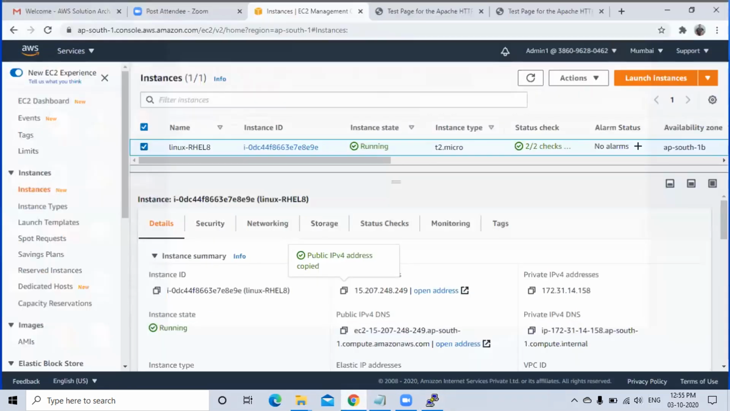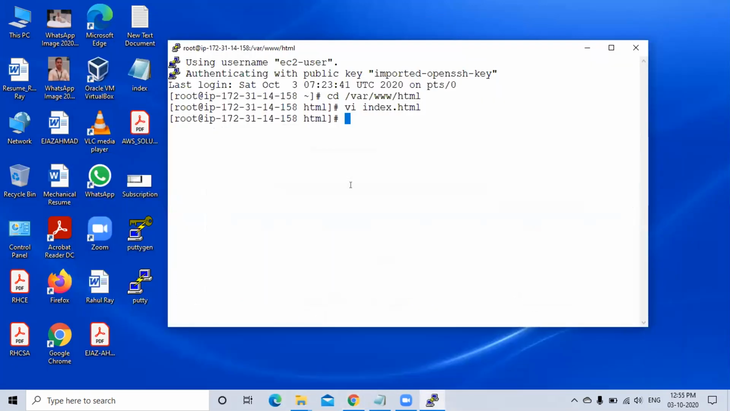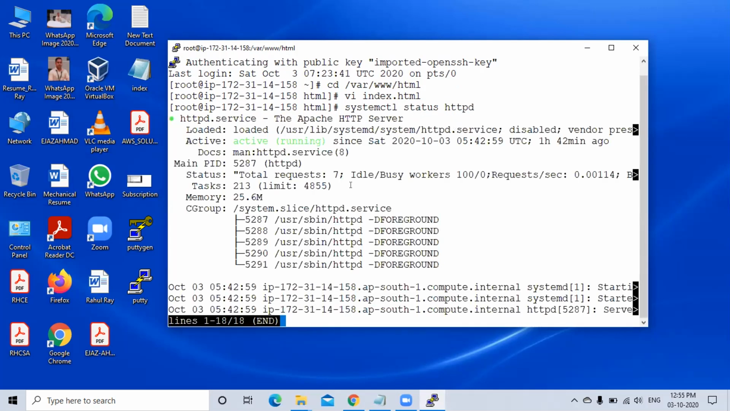Now you just show me the service. systemctl status. Which service? httpd. Put it. Running, right? Take the public IP or DNS name and just put it in the browser.